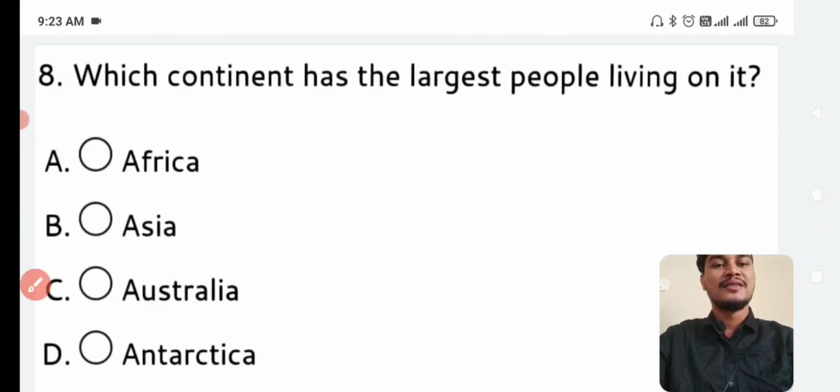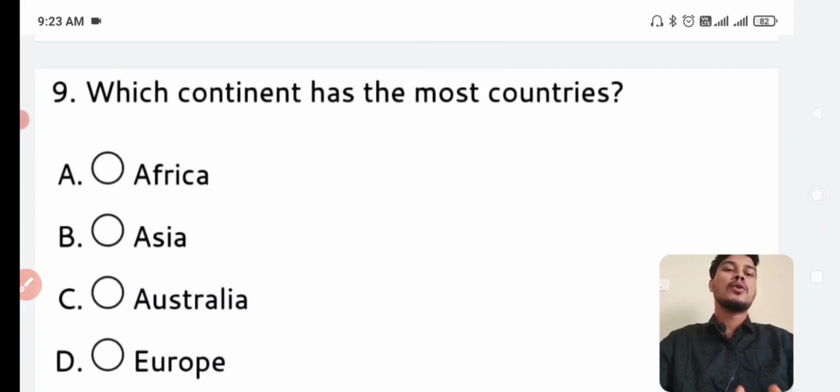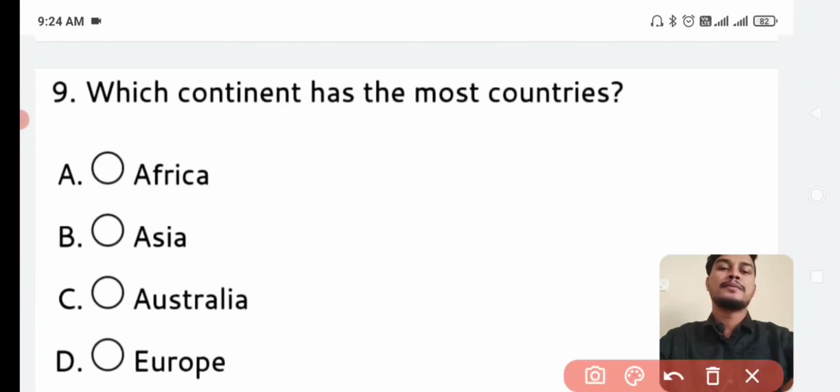Next question. Which continent has the most countries? Answer is option number A, Africa. Africa has the most number of countries.